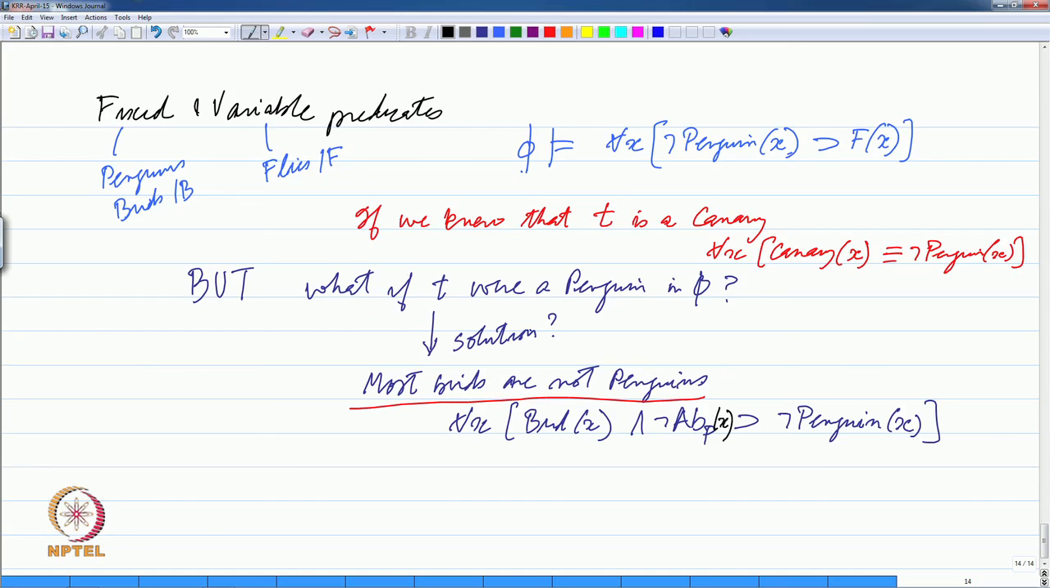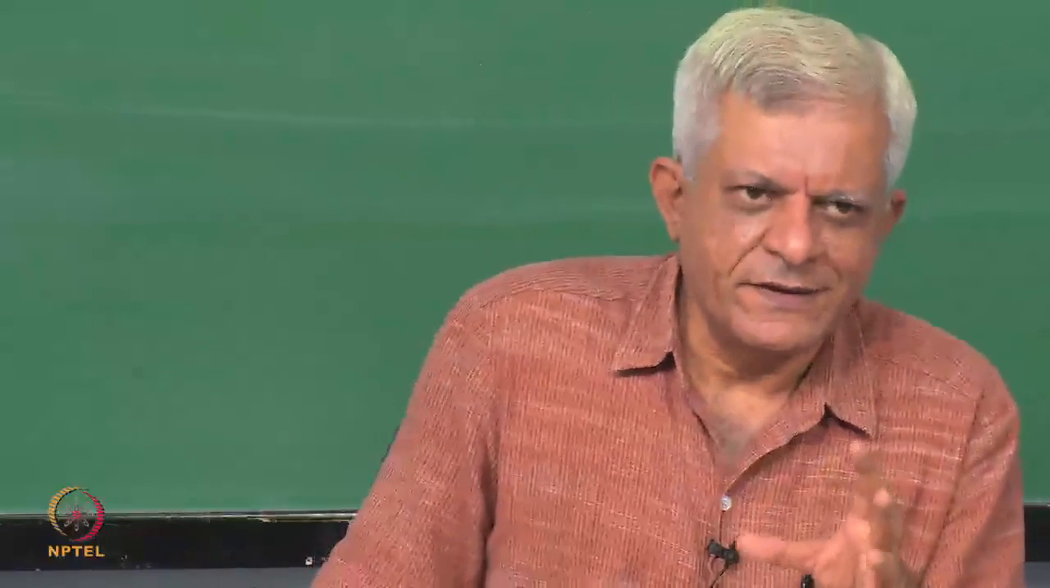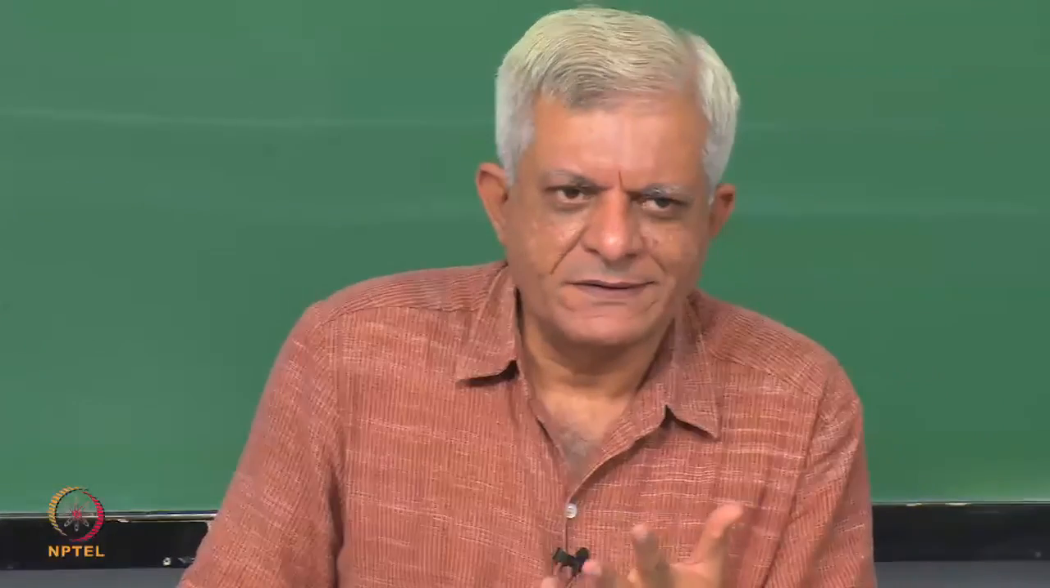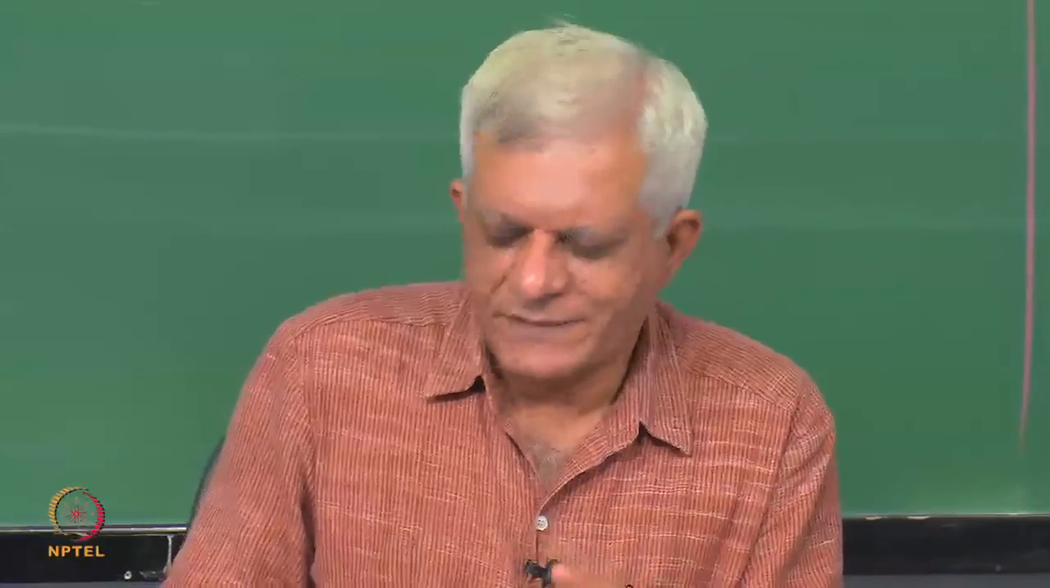So, if x is a bird and x is not abnormal, this is a different kind of abnormality. The first abnormality we saw was with respect to flight, and there we said that ab means you cannot fly. Here we say that ab means you are a penguin essentially. So, most birds are not penguins. We are saying that if x is a bird and x is not abnormal with respect to being penguin, then x is not a penguin essentially.